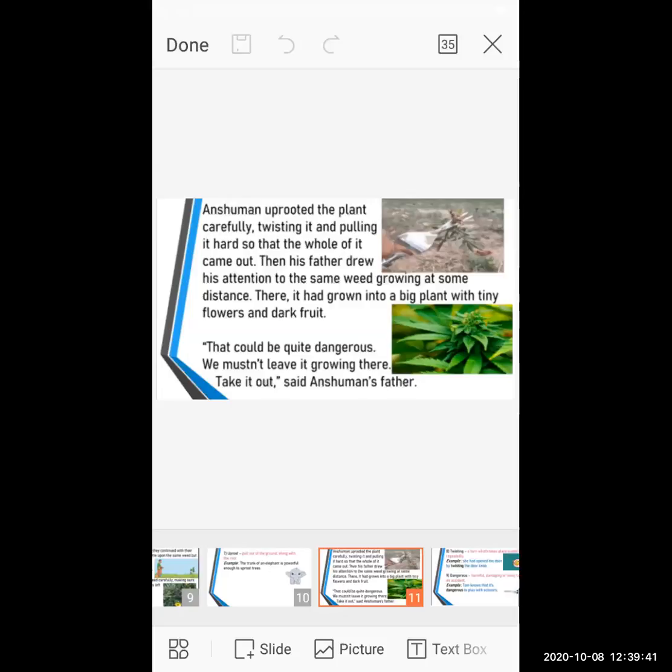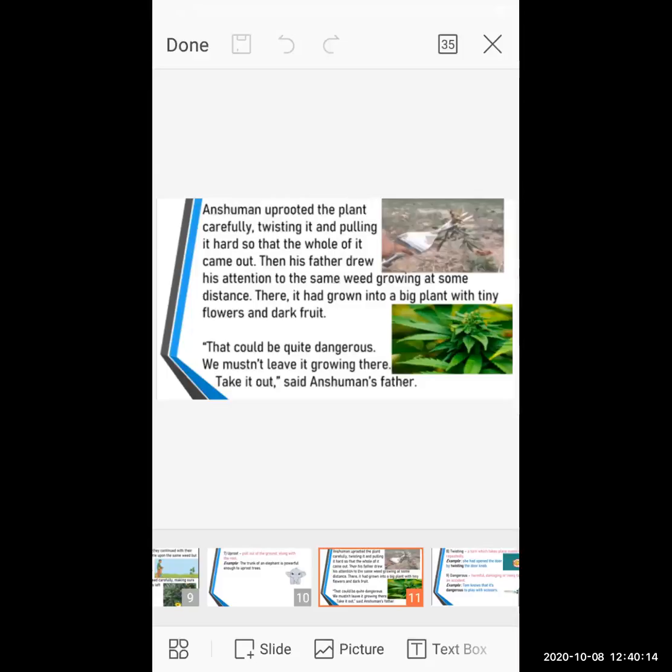All right. So again the father shows a different plant which is a little bit bigger, with tiny flowers and dark fruit. Why can you say a dark fruit? Because it's a dangerous plant, a poison plant, so its flowers and its fruit are also unhealthy.